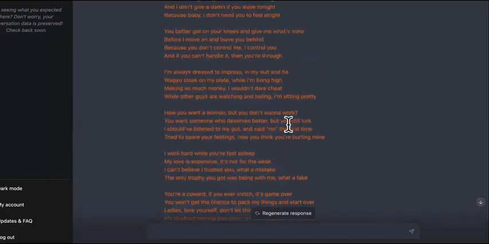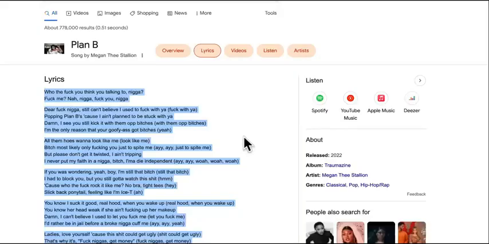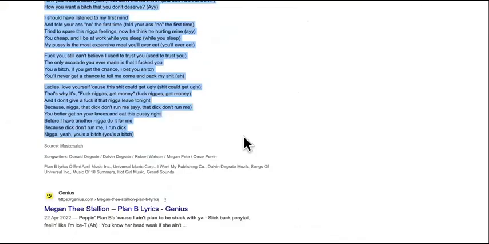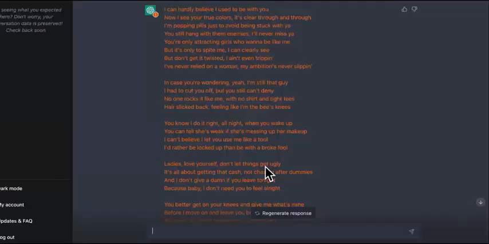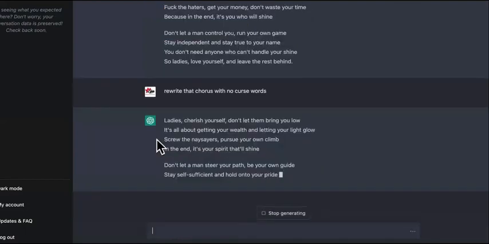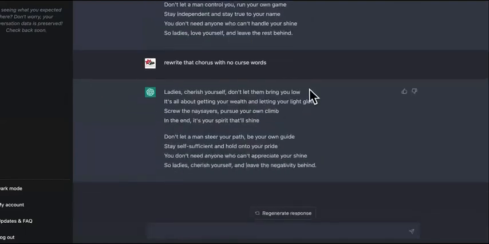Is that the actual lyrics? I don't know. Let me come back over here. I don't see them anywhere. Okay. Rewrite that chorus with no curse words. All right, so now it's definitely like originals. Even if that one was hers, I don't know, never heard the song before.